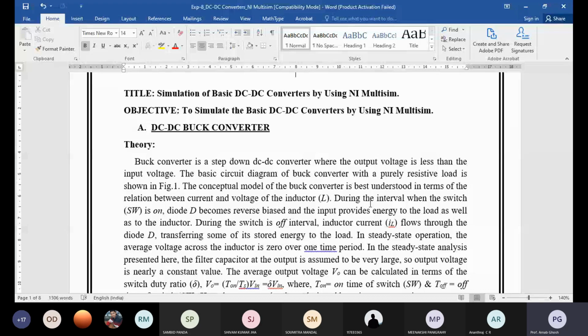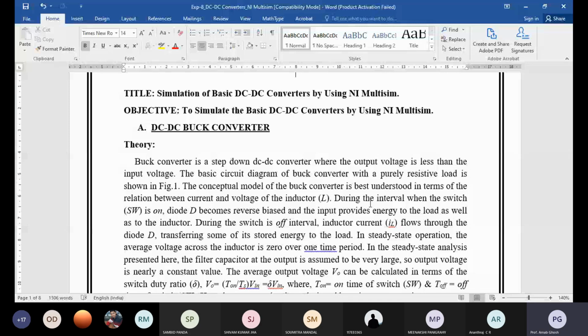Another 2-3 experiments will be there, and after that it will be completed. Lots of simulations you have already performed. Most of you are doing it wholeheartedly, that I am telling you. So that is the basic difference between an isolated converter and a non-isolated converter.